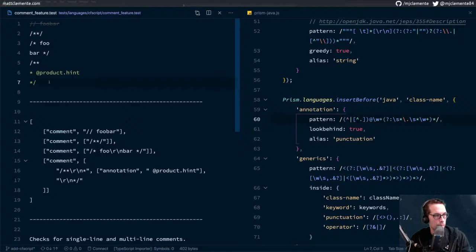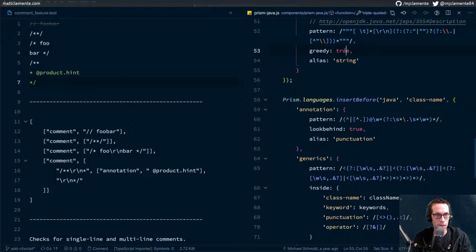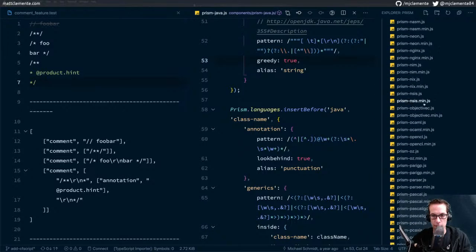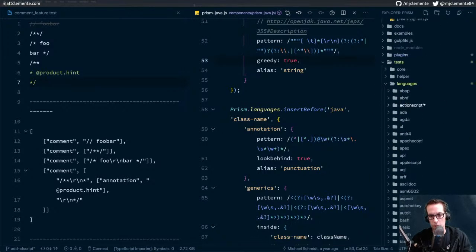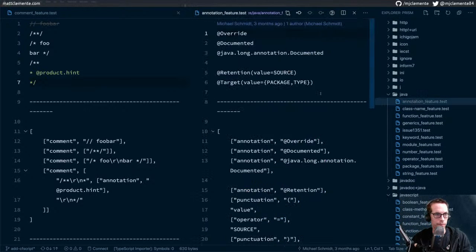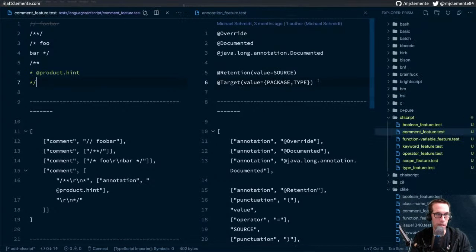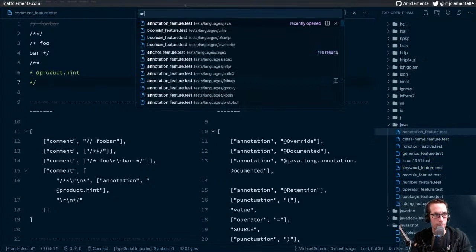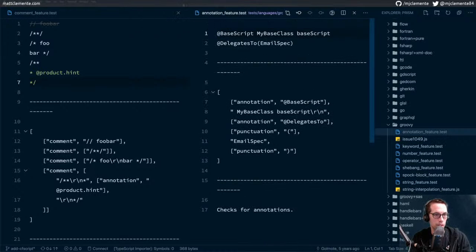I mean, I don't think, did Java, what was Java's annotation? Theirs, I mean, it didn't look particularly helpful. It was just a bunch of highlighted items. Let's just see, annotation feature test, Groovy.